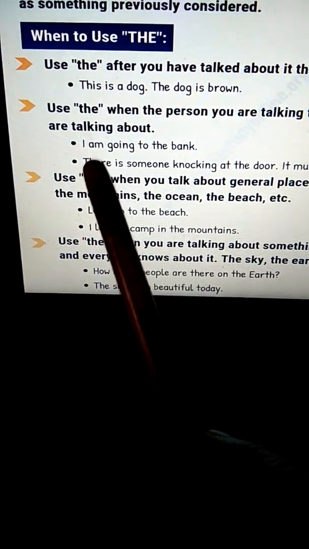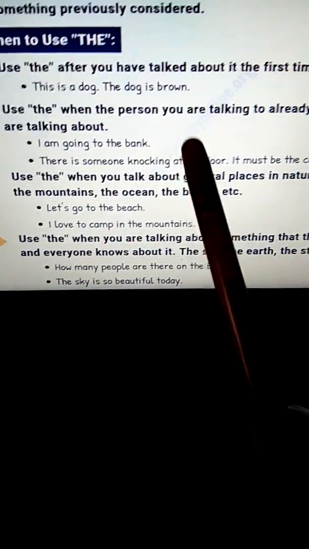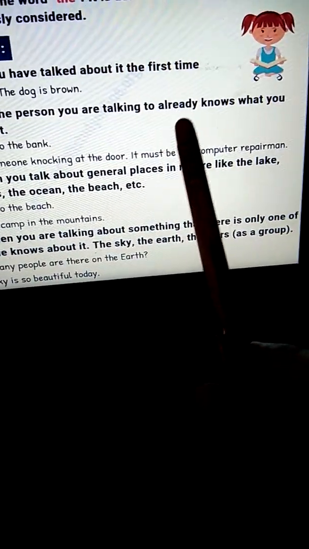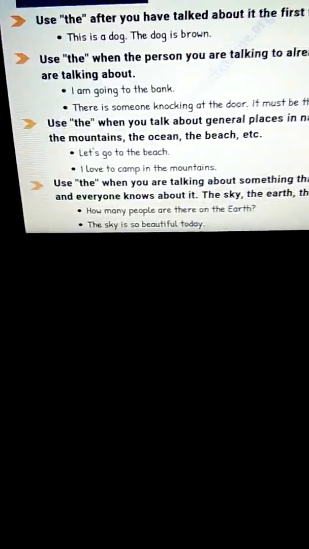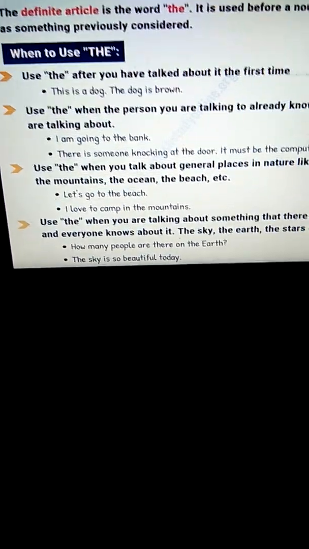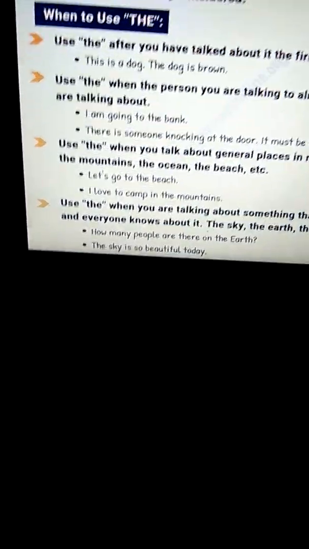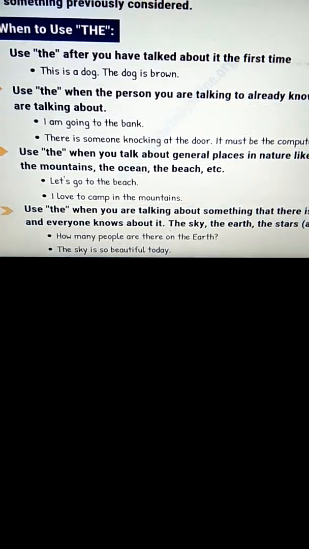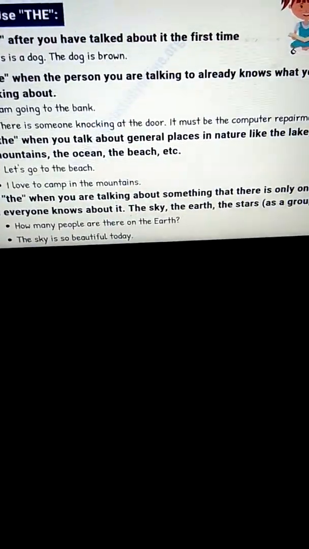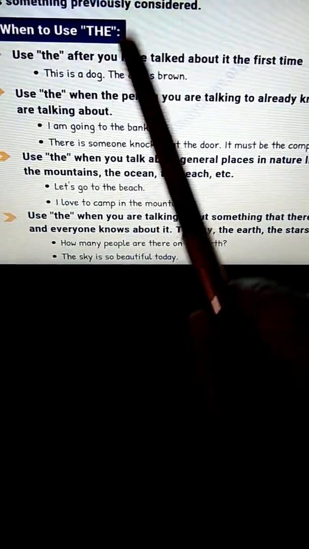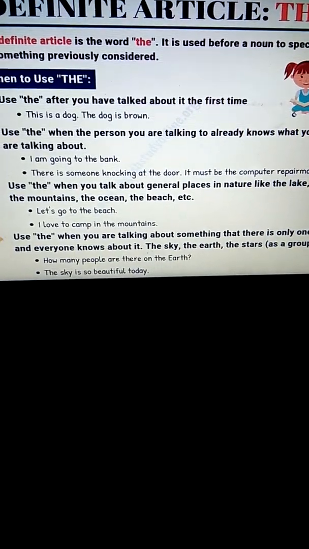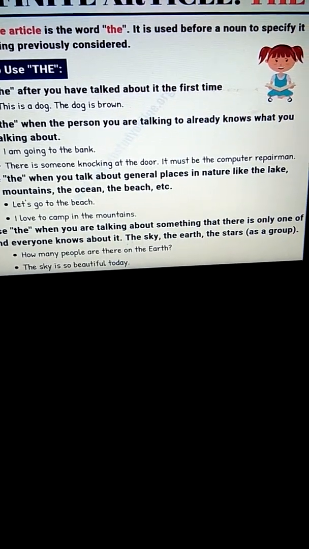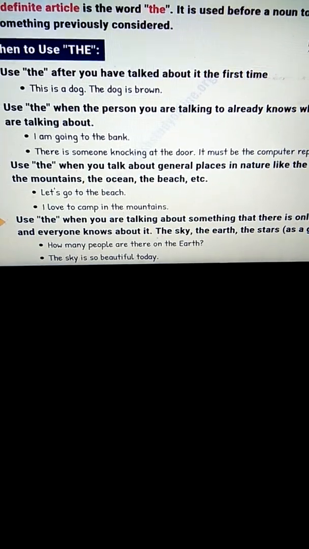Next, use the when the person you are talking to already knows what you are talking about. Suppose you're talking to your father and you're telling him, I am going to the bank. So your father already knows what you are talking about. You're talking about the bank. So here we use the definite article the. That is, you're telling a person about a place which is already known to him or her.